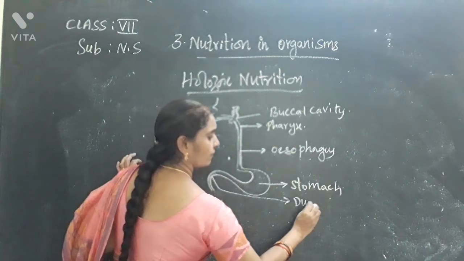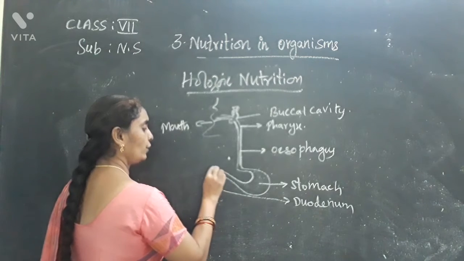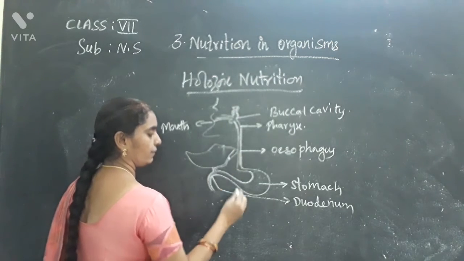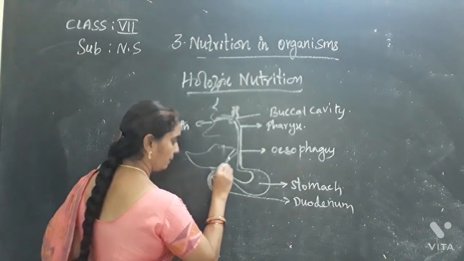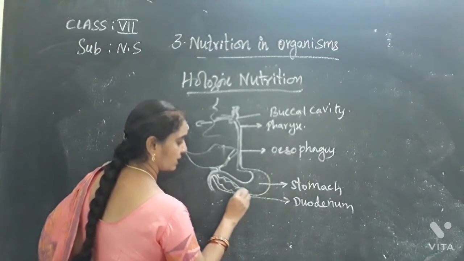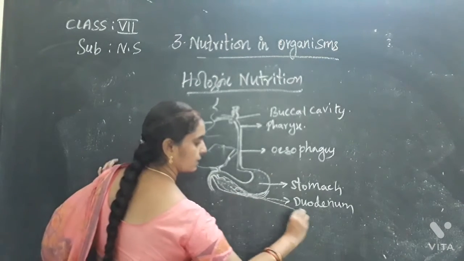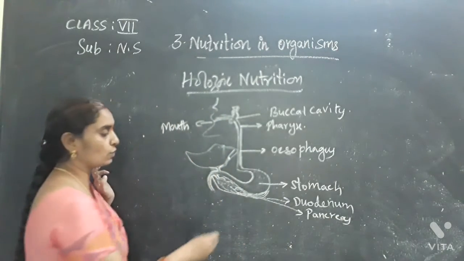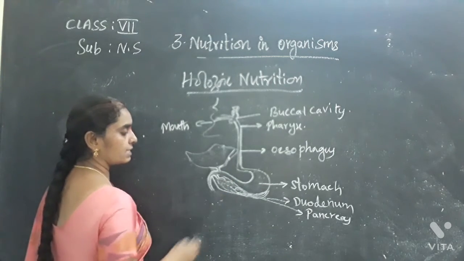Duodenum is the first part of the small intestine. Above it you find 2 glands. This is called the liver, and below it you find another gland, a leaf-like structure below the stomach. This is the pancreas. The liver secretes bile juice and the pancreas secretes pancreatic juice. These act upon the food and digest it.